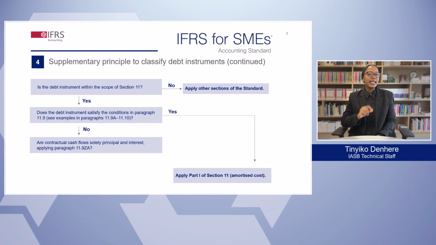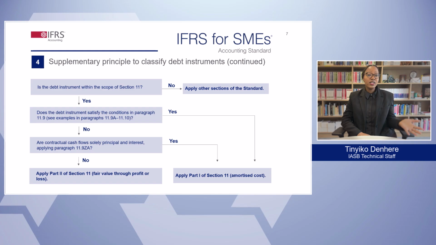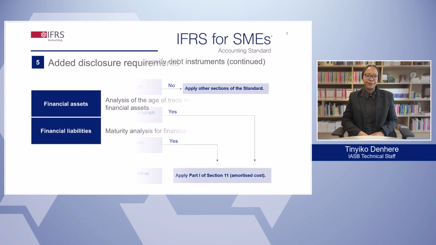Last, does the debt instrument satisfy the supplementary principle? If it does, then the SME applies Part 1 of Section 11 and measures the instrument at amortized cost. If the debt instrument does not satisfy the principle, then the SME applies Part 2 of Section 11 and measures the instrument at fair value through profit or loss, with exceptions.